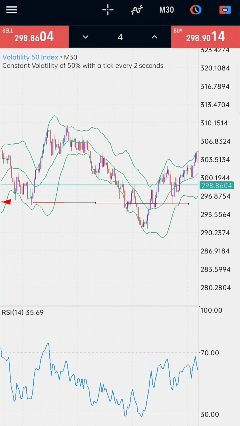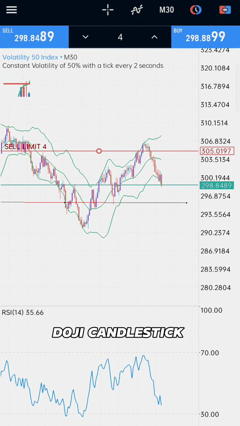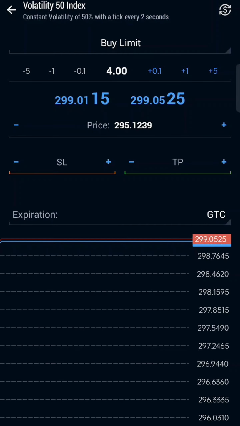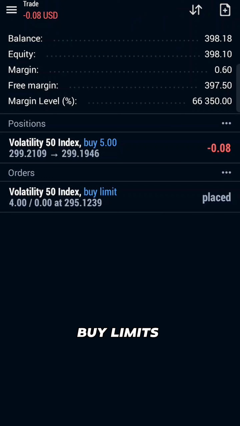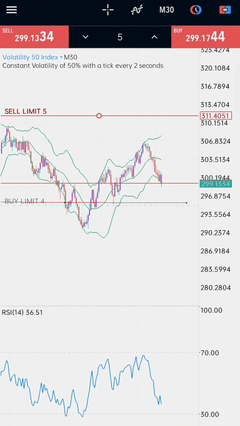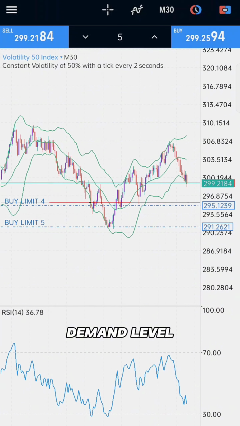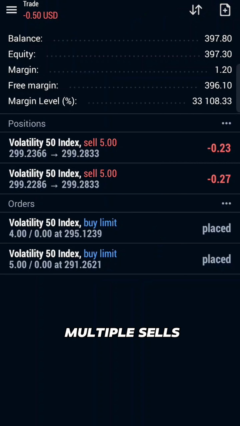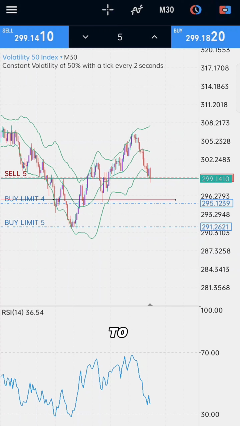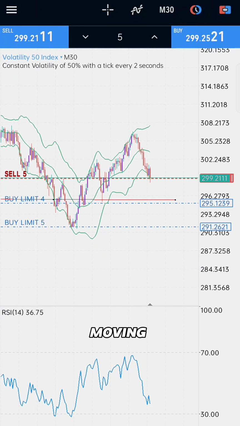We are on volatility 50 index on the 30 minute time frame, and I have already identified our demand level where I'll be putting a buy limit just below that doji candlestick. I'm going to set 1 more buy limit. That was a mistake. I'll set the next buy limit just at our second demand level, and I will be entering for multiple sells. I expect the market to touch either one of our demand levels before moving bullish to the trend.